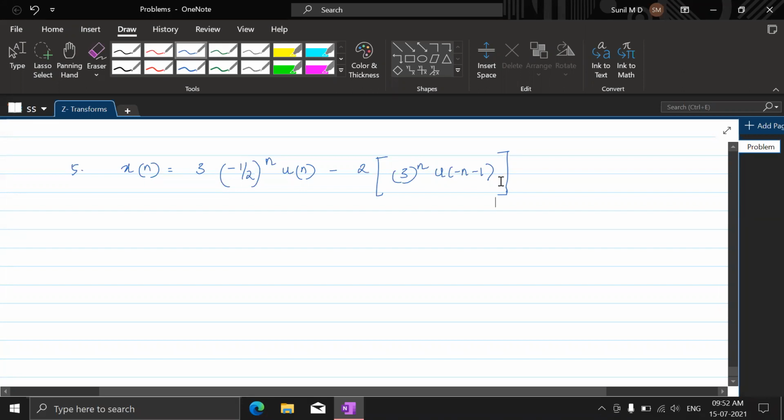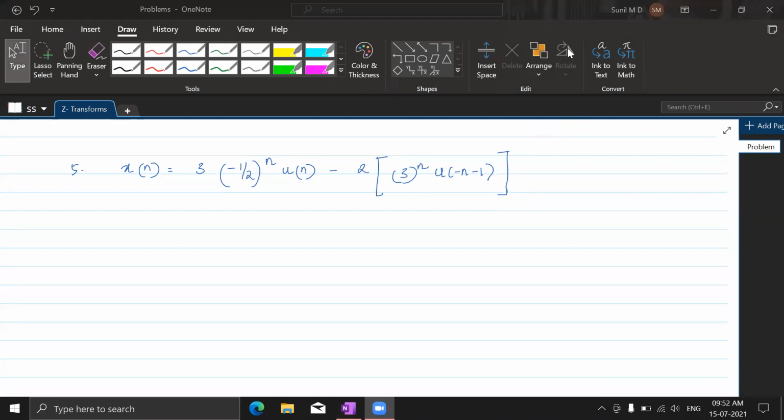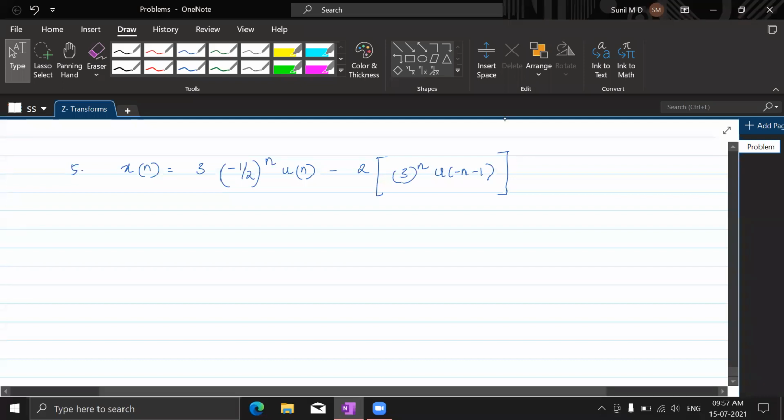Do this now, everybody. So this is positive time exponential, but this should have been a power n u of n type. But there is a minus. Let's take care of that. And this is of the type minus b to the power n u of minus n minus 1. So this also we need to take care of.